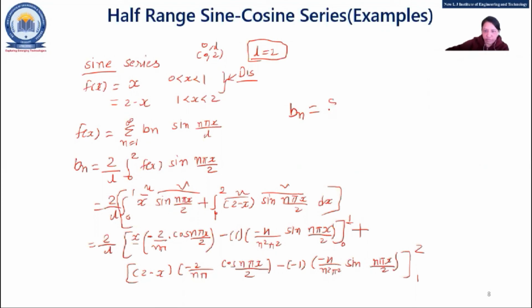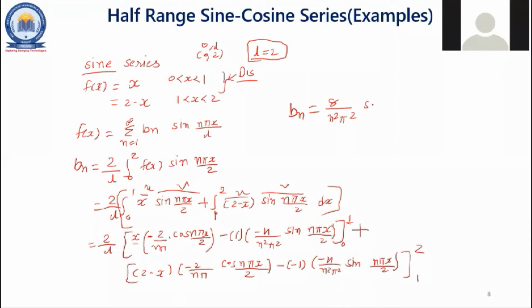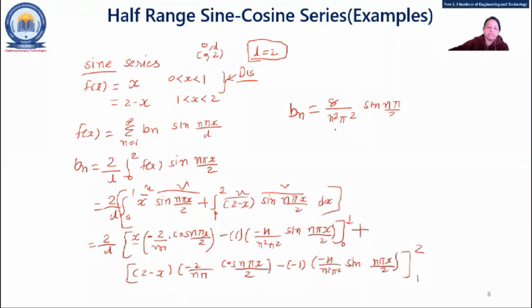If it is not getting now, then I will repeat it in the next lecture for a few minutes, and then we'll move to another topic. N square pi square sine n pi by 2. Fine. This is the answer of Bn, and just put this answer into this, that is Bn, right? Instead of this. So that is your final answer.